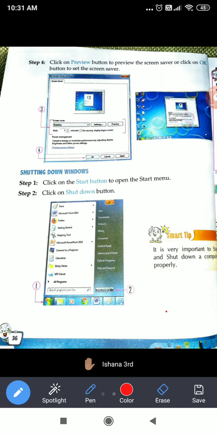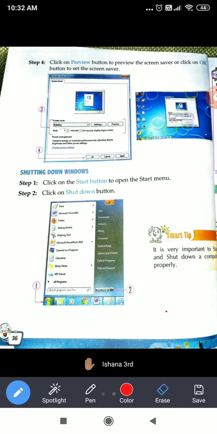From here, it is showing the preview. It will show you how it will look on the screen. Bubbles are coming. Okay. Now, if you don't want to preview, then you can directly click on apply and then click on OK, that we want to apply this screensaver.